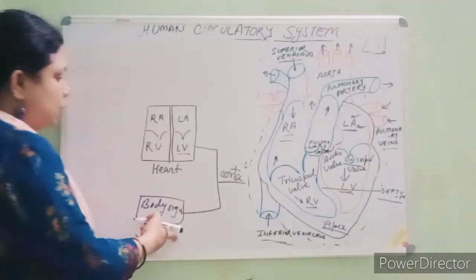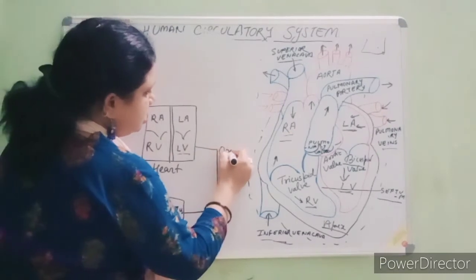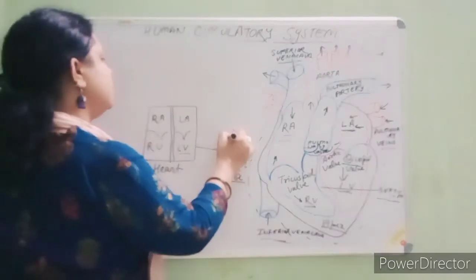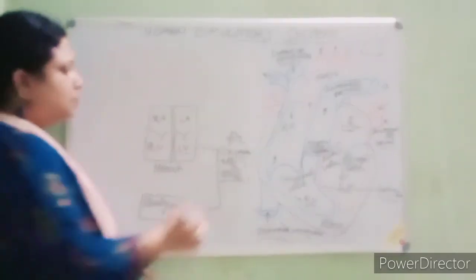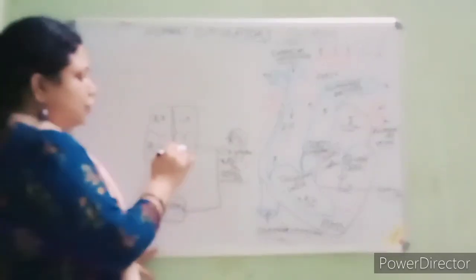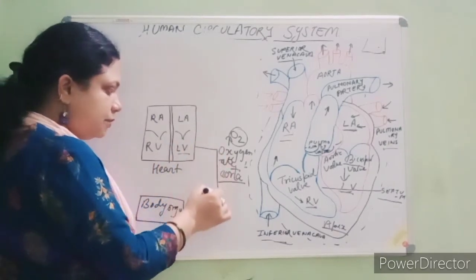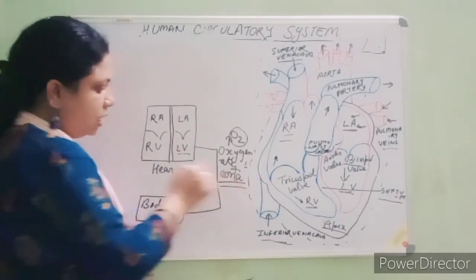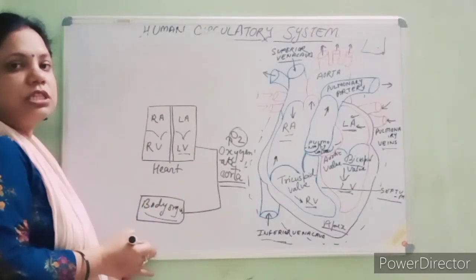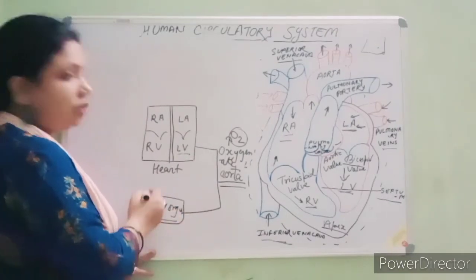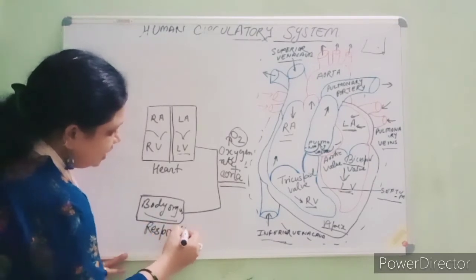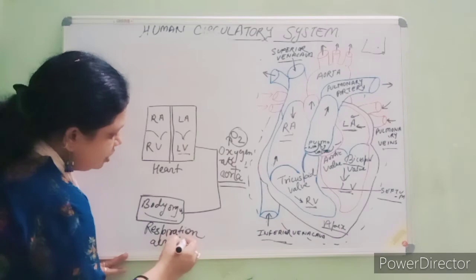Right? Now here, students, this is oxygenated blood. Oxygenated blood means it carries oxygen, right? Where the presence of oxygen is there. Clear? That's why we say it is oxygenated blood. So from the left ventricle, the oxygenated blood flows through the aorta into the body organs. Now here, students, when the oxygenated blood enters the body organs, respiration occurs. Respiration, which is aerobic respiration, occurs.